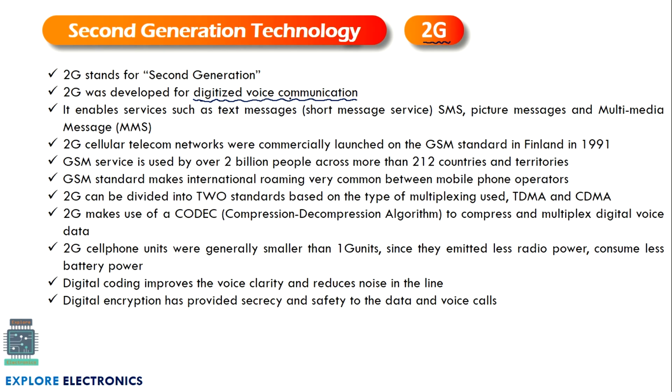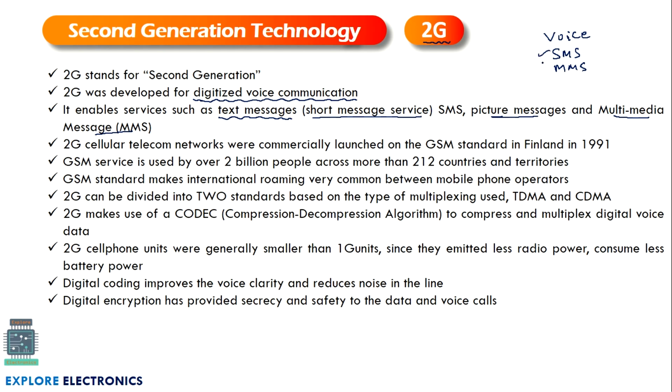Because of the digital communication evolvement, here we can expect text messages, called SMS, short message service, and also picture messages, and some multimedia messages, which we can transmit. In the second generation we can transmit voice. This voice is also allowed in 1G. With that we will be having SMS as well as MMS facility to transmit the text, that is data, as well as pictures with MMS as a message.